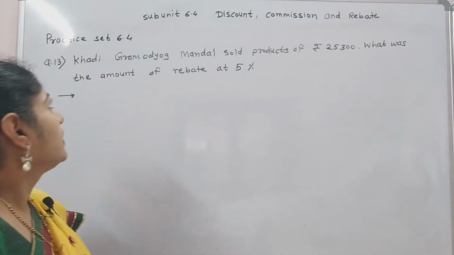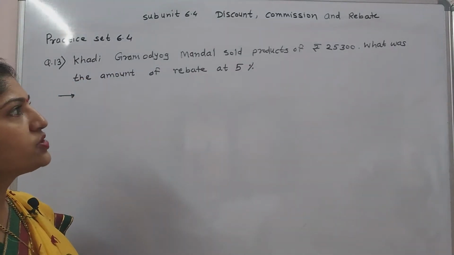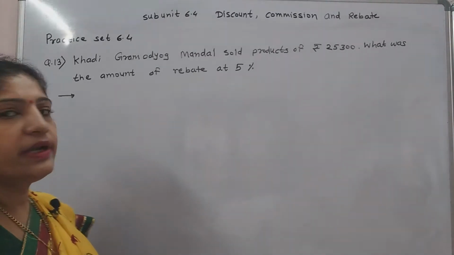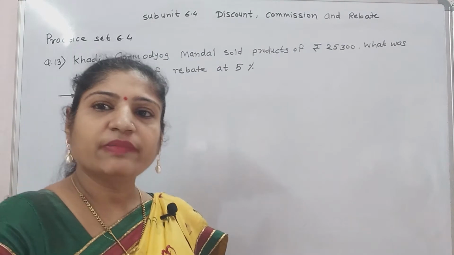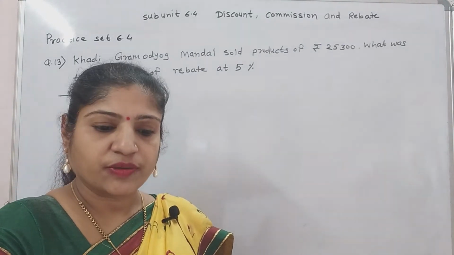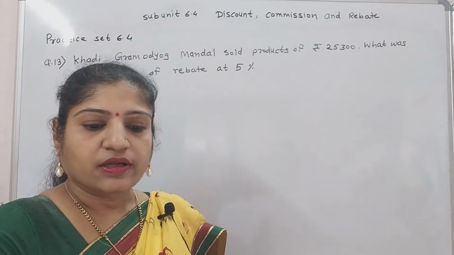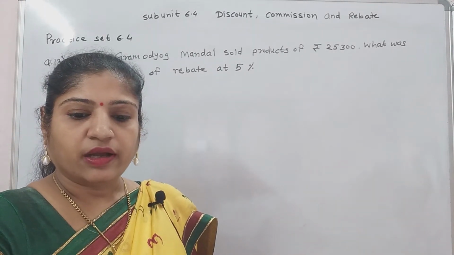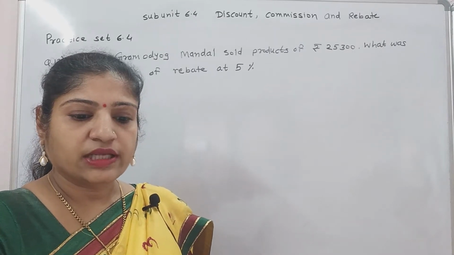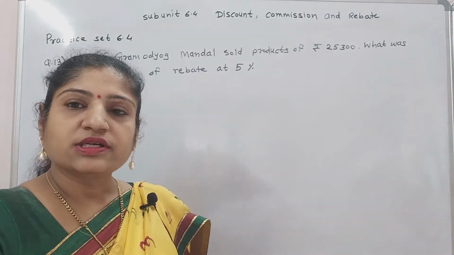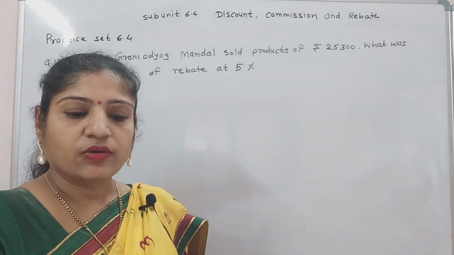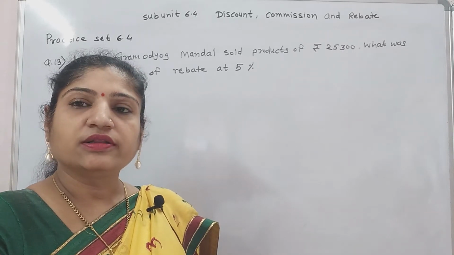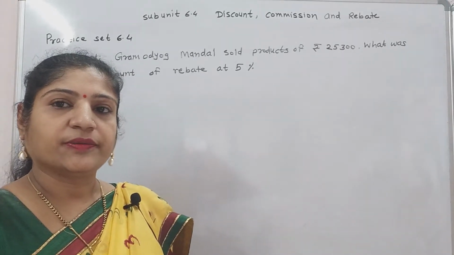Next example. Khadi Gram Udyog Mandal sold products of 25,300. What was the amount of rebate at 5%? Now what is meant by the rebate? Rebate is same as the commission. Organizations like Khadi Gram Udyog, handloom shops, handicraft selling centers give some discount at the time of Gandhi Jayanti, etc. This discount is called the rebate.